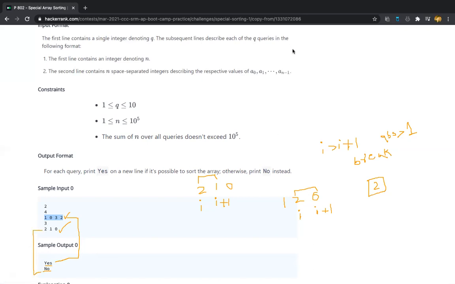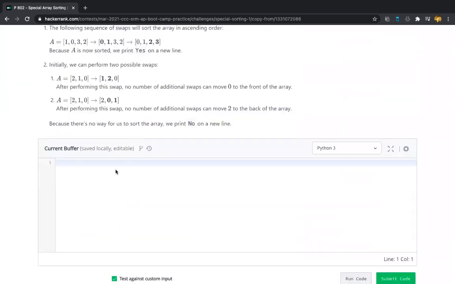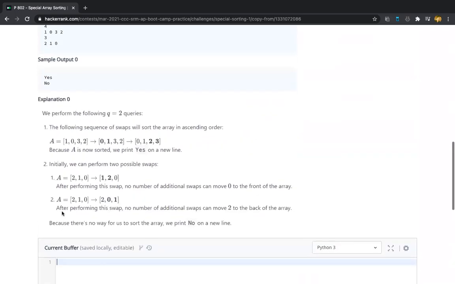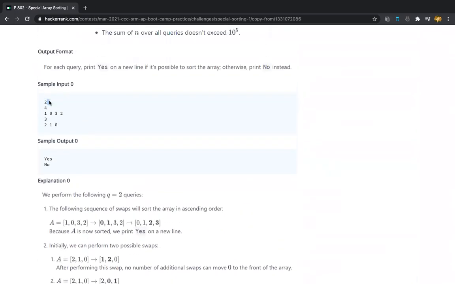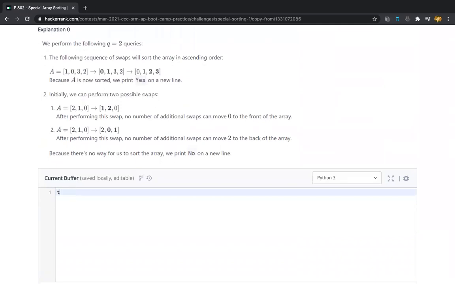Now let us go through the coding part in Python. Firstly, we should take the number of test cases, meaning the number of array inputs to be taken. For that, I am taking t equal to int input.